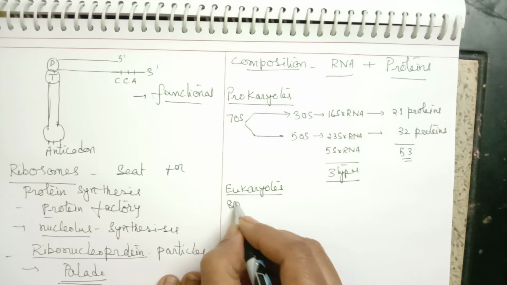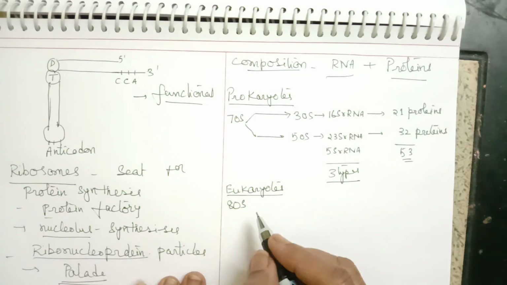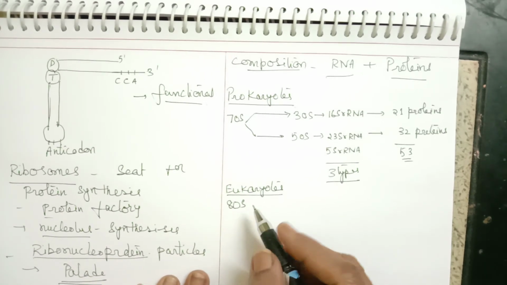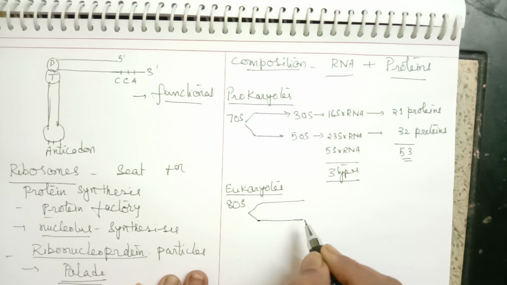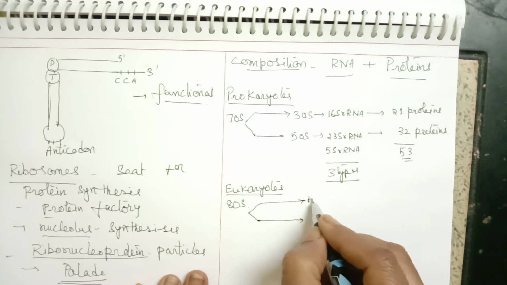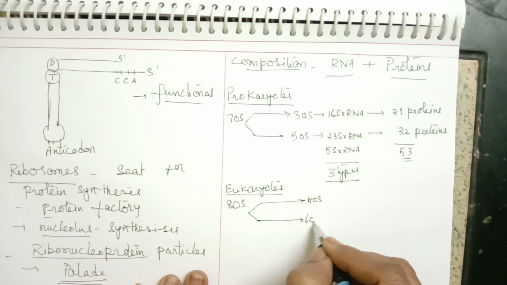Next, eukaryotes will have 80S type of ribosomes. This 80S ribosome will have two subunits, 40S and 60S.